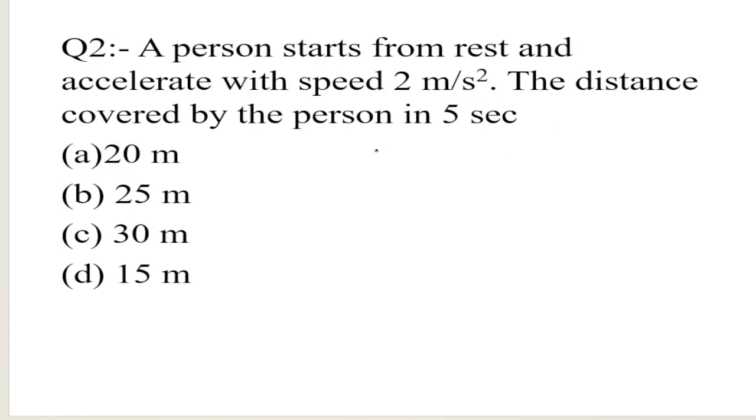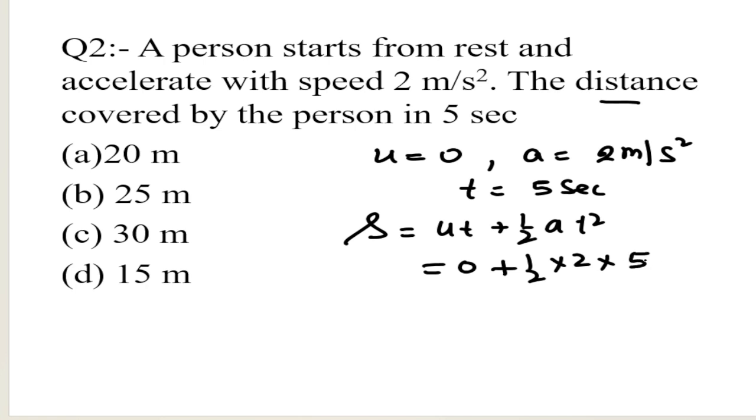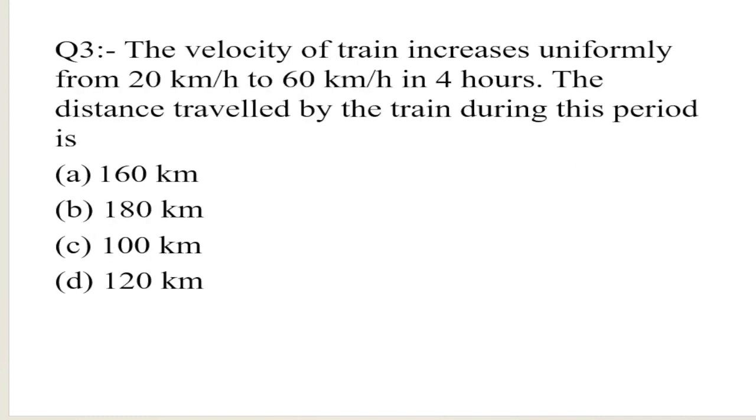A person starts from rest, u equals 0, and accelerates at 2 meter per second square. What is the distance covered by the person in time t equal to 5 seconds? Formula s equals ut plus half at square. The value of u is 0, plus half times 2 times 5 square. The 2 cancels out. The square of 5 is 25. So 25 meter is the correct option. Distance covered by the person is 25 meter.